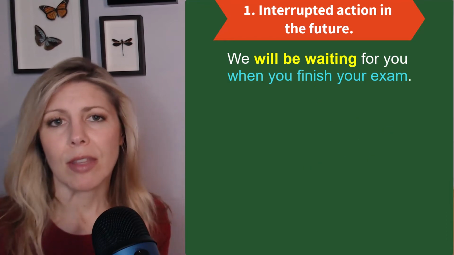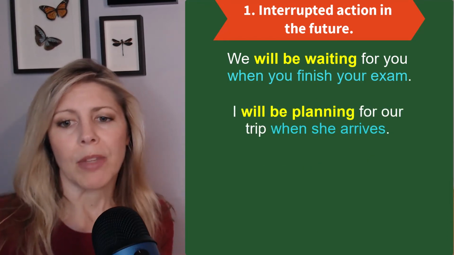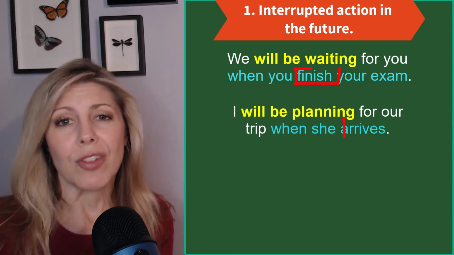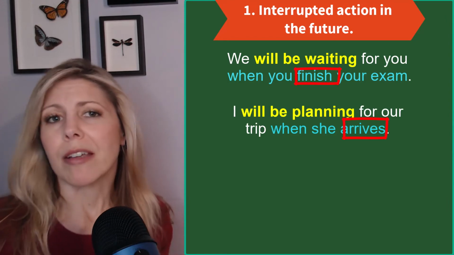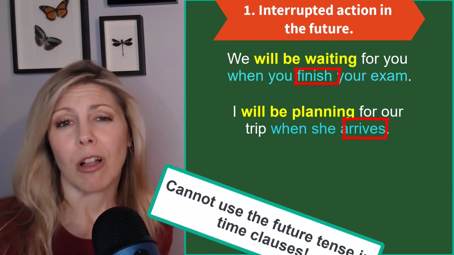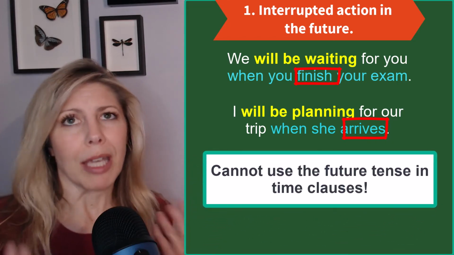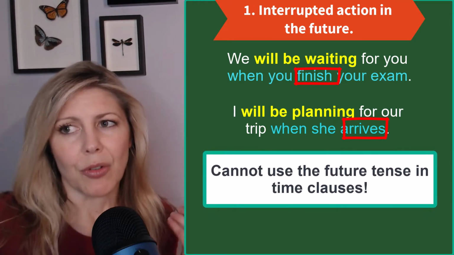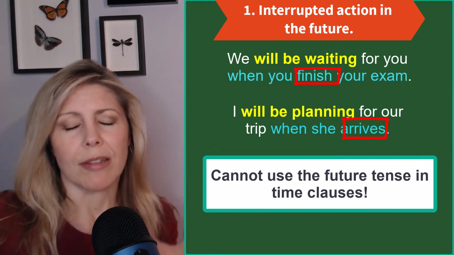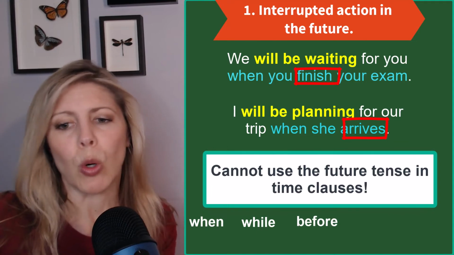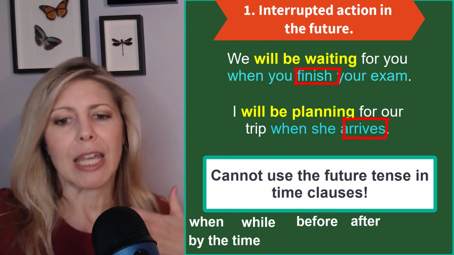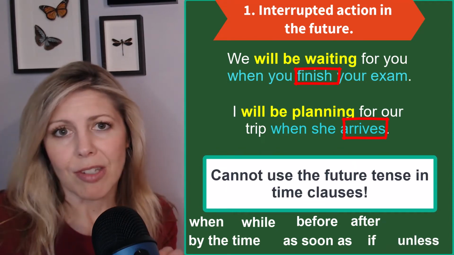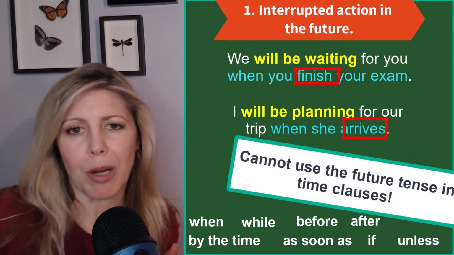Now notice in these examples, the interruptions are in the simple present. This is because the interruptions are in time clauses. So you cannot use the future tense in time clauses. These time clauses begin with words such as when, while, before, after, by the time, as soon as, if, unless. So just something to keep in mind.